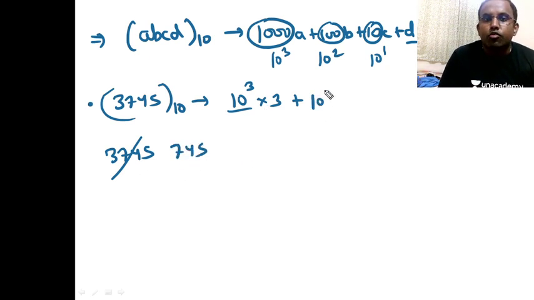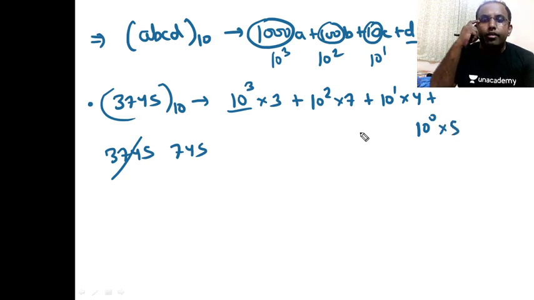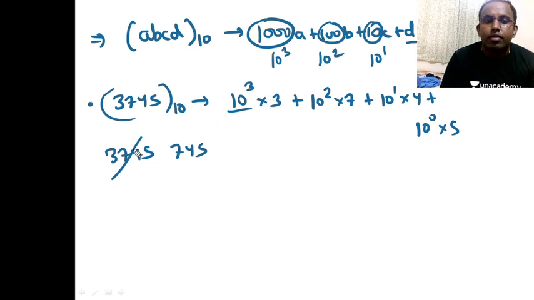Then 10 square will divide it 7 times, then 10 raised to 1 will divide it 4 times, and then 10 raised to 0 will divide it 5 times. After 10 cube, 745 is left. 10 square divides it 7 times, leaving 45. 10 raised to 1 will divide 4 times, like that.